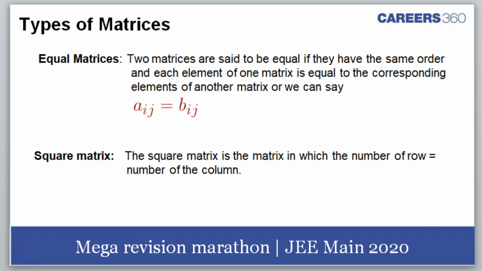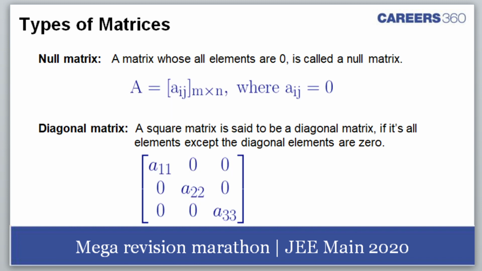Square matrix. A square matrix is a matrix whose number of rows is equal to its number of columns. We know that a determinant is defined only when we have a square matrix. Then we have the null matrix, where each of the elements is 0.